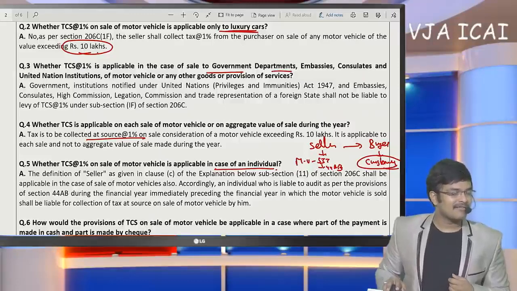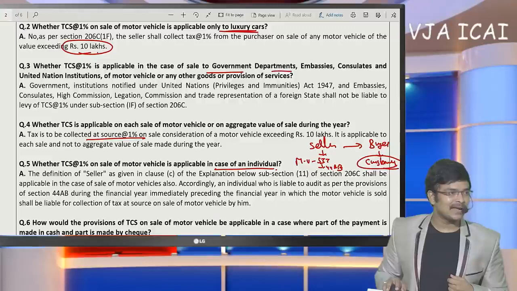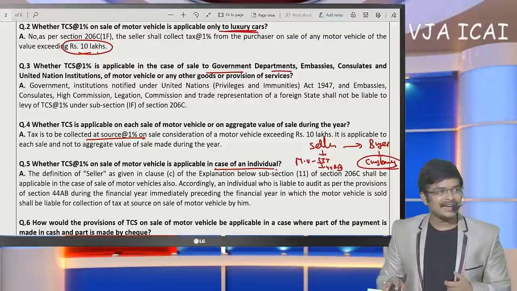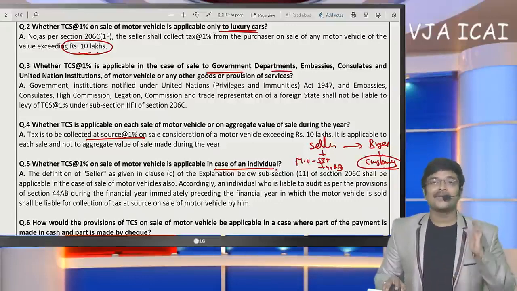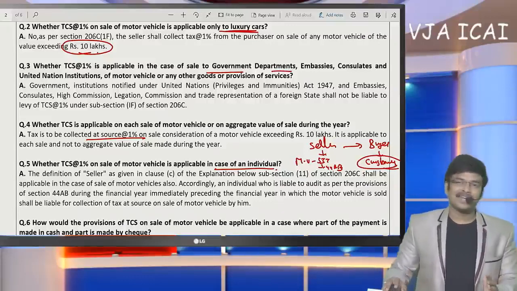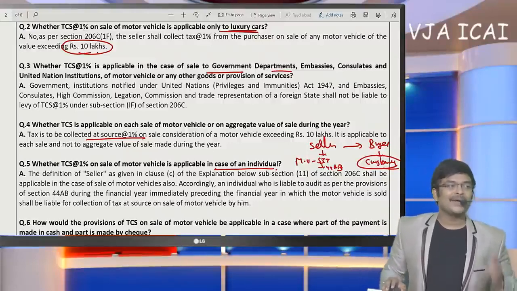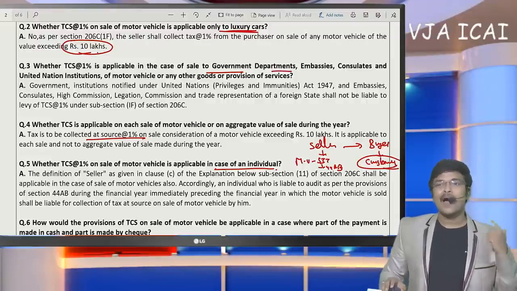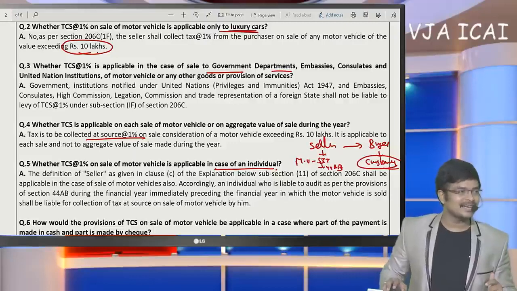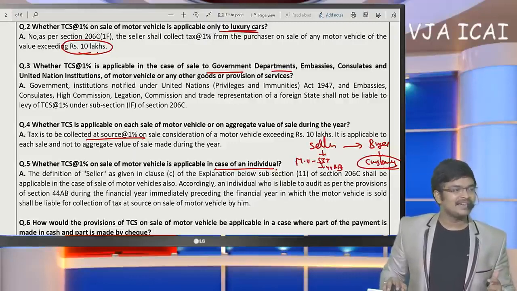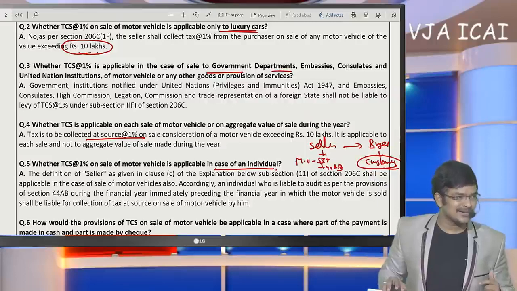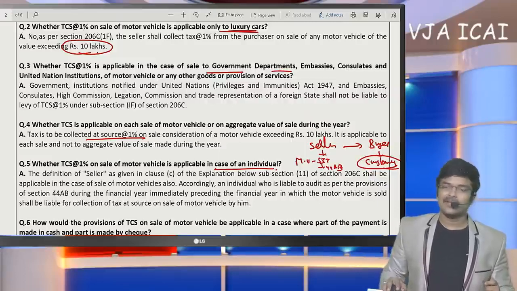Landowner can't offer capital gains till flats are sold by him. Sir, I have already specified here that you defer the TDS credit. You cannot claim a refund. You defer the TDS credit in a joint development agreement. If on monetary consideration 194-IC TDS has been deducted, you defer the TDS credit to the next year. Whenever you offer the capital gain, up to that year you can defer the TDS credit. I have already specified this. Whether TCS on jewelry? No, there is no TCS on jewelry. Only on motor vehicles now. Now there is no provision on TCS of jewelry.